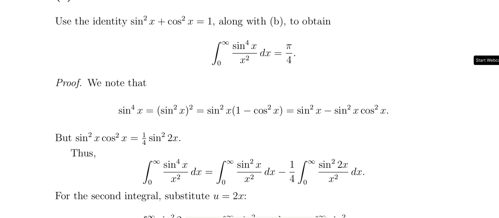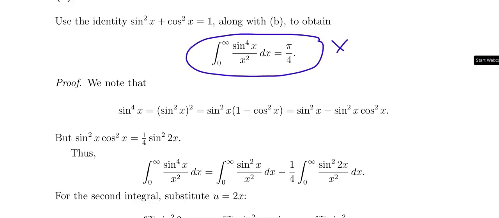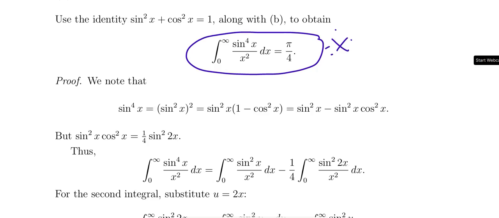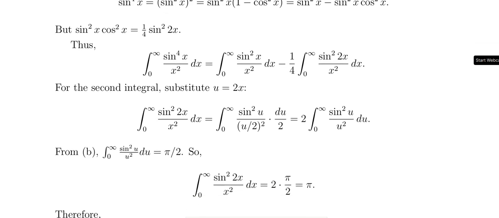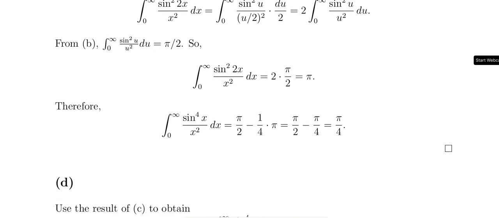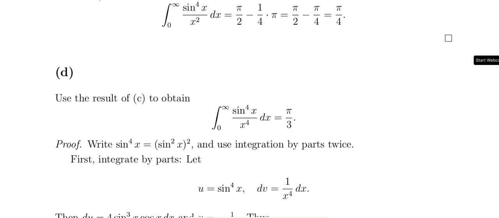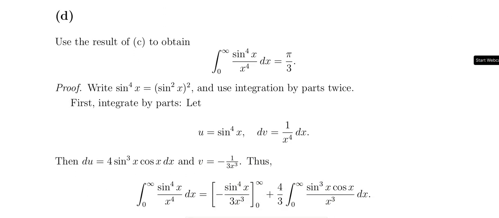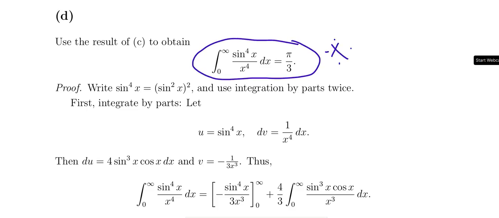Remember, sin power 4 x by x square is also pi by 4. Just using the trigonometric identity they would have proved it. That is pi by 3.